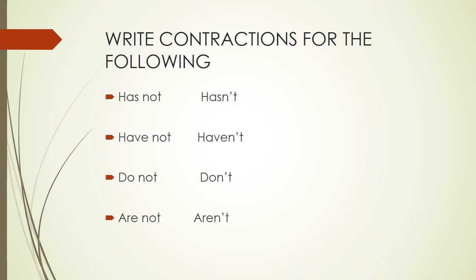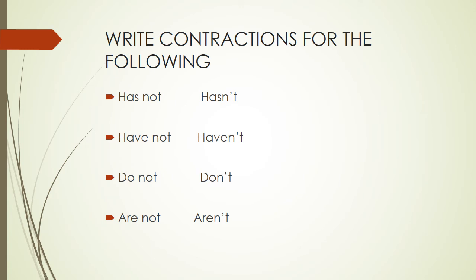Shall we? Yes. So as we have written, has not becomes hasn't, have not becomes haven't, do not becomes don't, are not becomes aren't. Right? Aren't you coming to Delhi today? Are not you coming to Delhi today? Aren't you coming to Delhi today? Okay? So aren't. When we are reading, it becomes a little different. Right? You try reading this 3 or 4 more times. Then your pronunciation will become more and more correct.